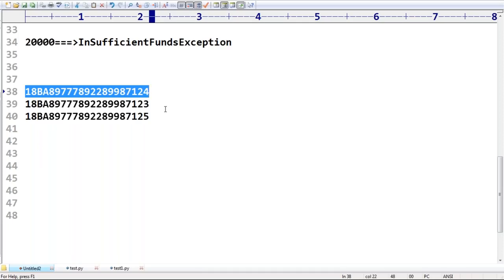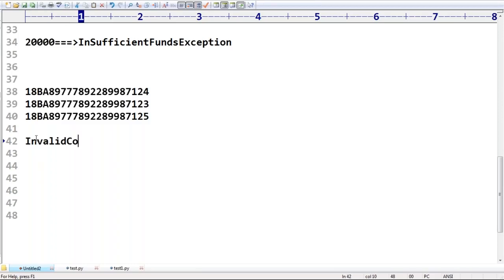Yes, here just observe immediately. If you enter like this, you are going to get the exception: invalid coupon code exception, or something like invalid number exception. If you are getting invalid coupon code exception, it is not a Python symbol. Then it is based on our programming requirement that the mobile software is implemented to raise this exception if the user enters an invalid coupon code.